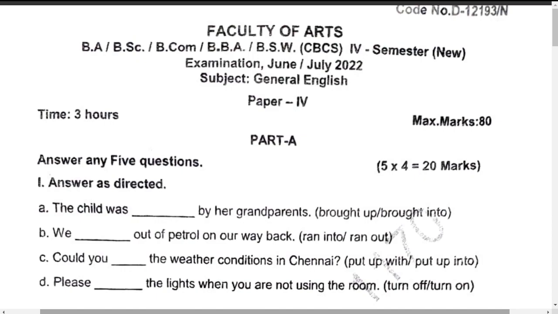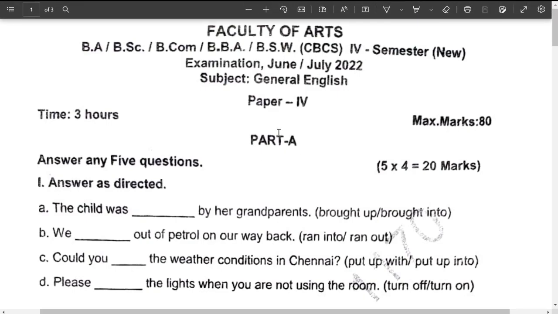In this video, we are going to go through the Osmania University SEM 4 examination paper, the paper analysis, grammar. This is the exam conducted in the month of June and July 2022. As you all know, this is the second year paper, so this is SEM 4.